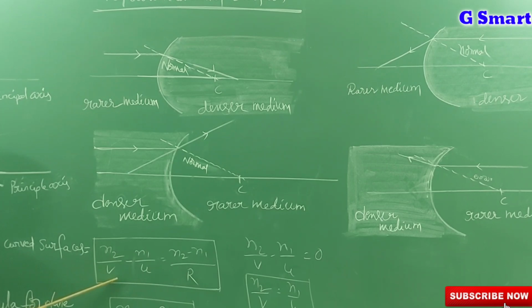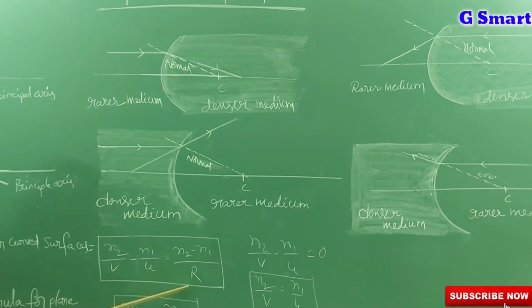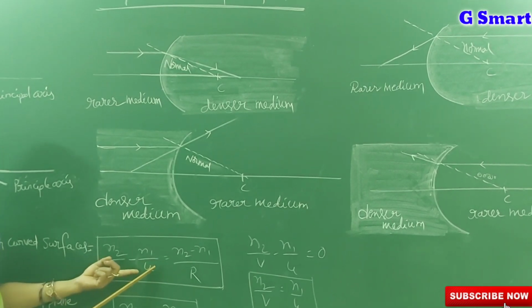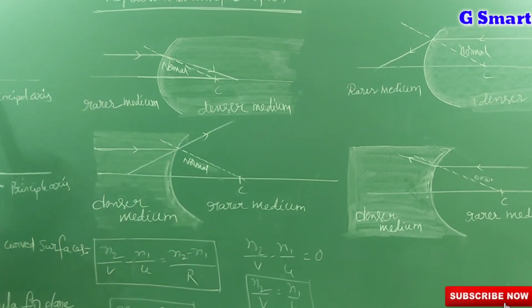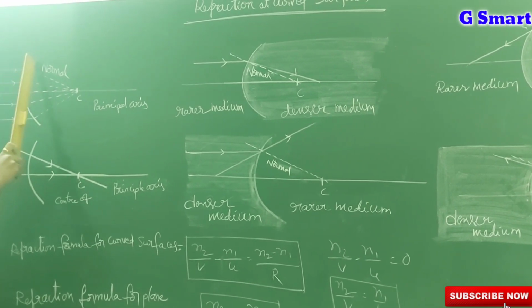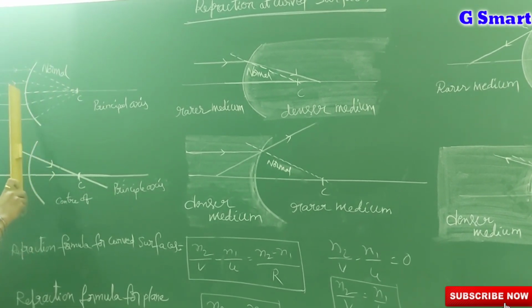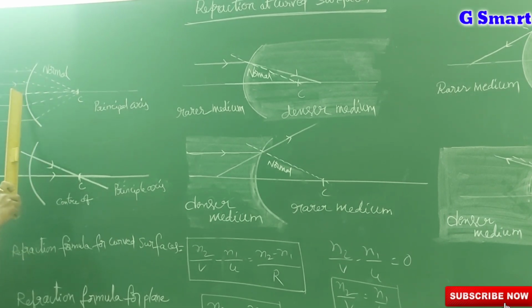That is n2 by v minus n1 by u is equal to n2 minus n1 by r. Here v means the image distance, u means the object distance, and r is the radius of curvature. That means the distance between the center of curvature and the optic center. The midpoint of the curved surface is called the optic center.